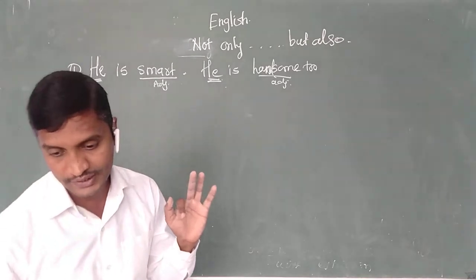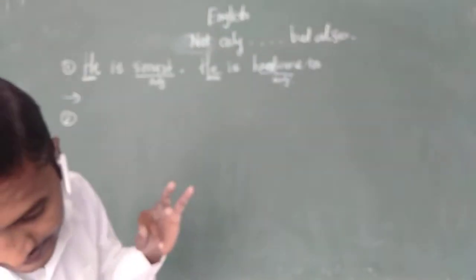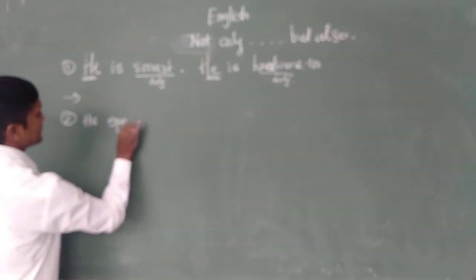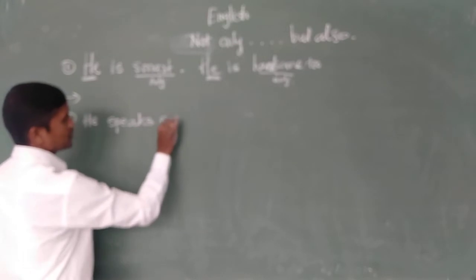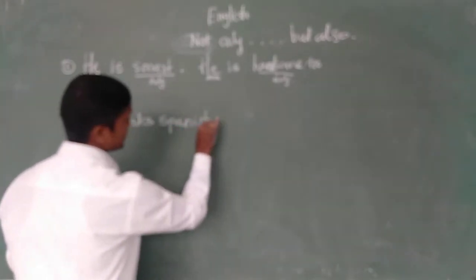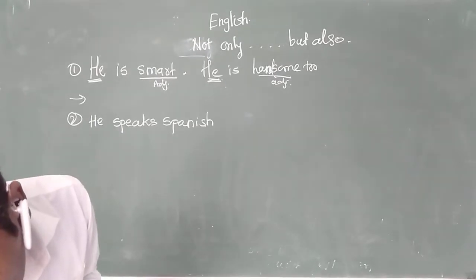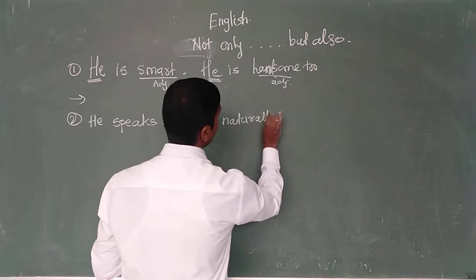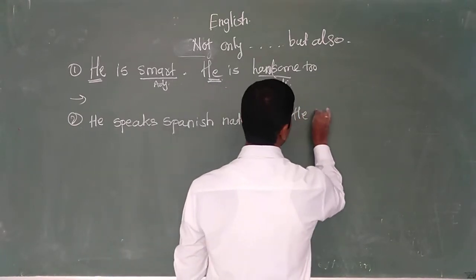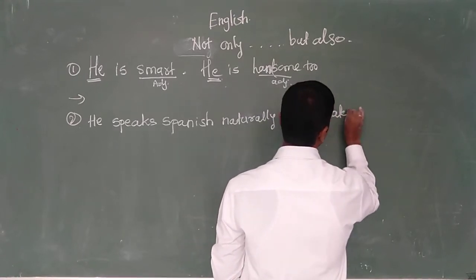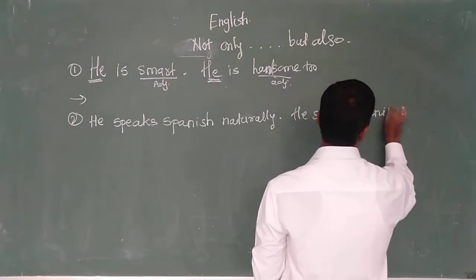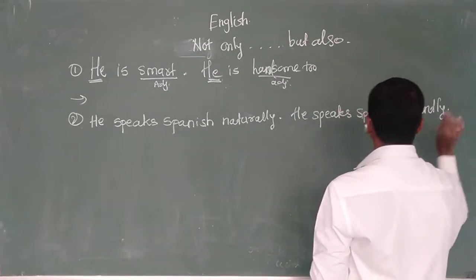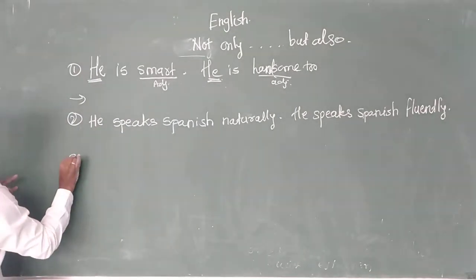Let me write another sentence using another verb. He speaks Spanish naturally. Full stop. He speaks Spanish fluently. Here, the third one we are going to write.